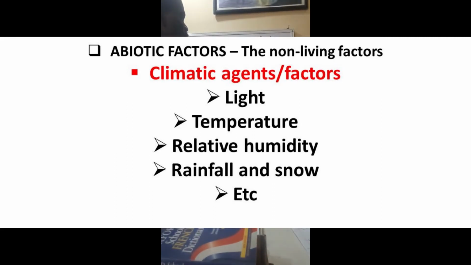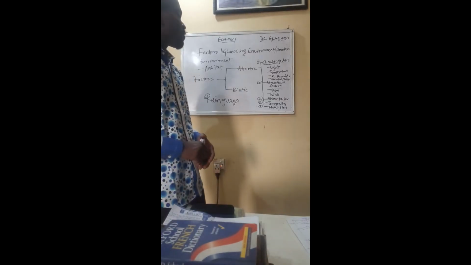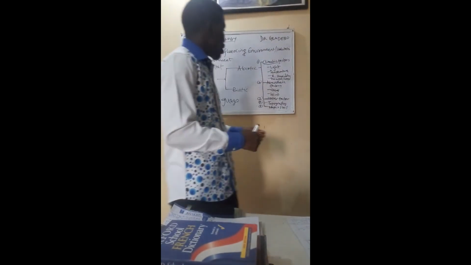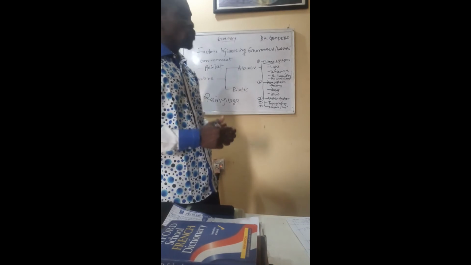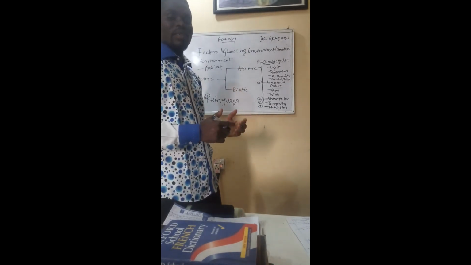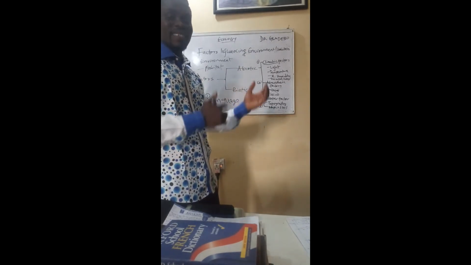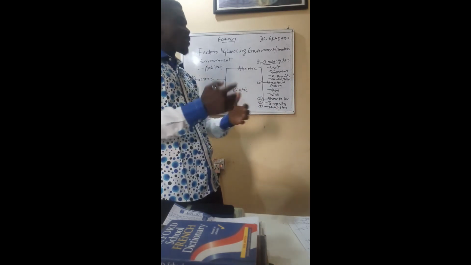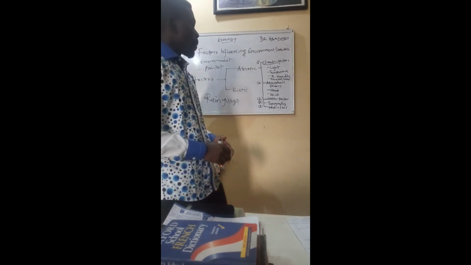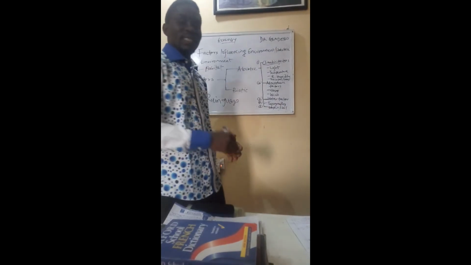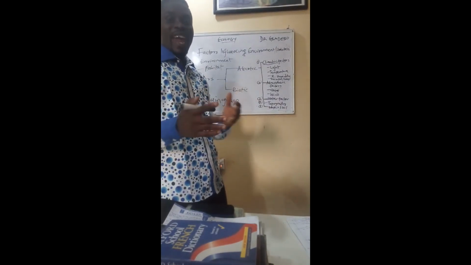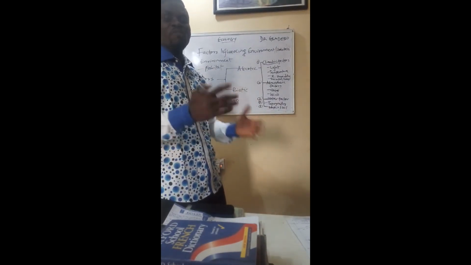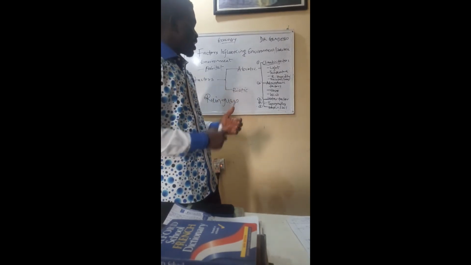Now the next abiotic factor is the atmospheric factors. What are these atmospheric factors? Atmospheric factors have to do with the gases, the movement of gases in the atmosphere, and also the wind, the movement of air in the atmosphere, which is called wind.